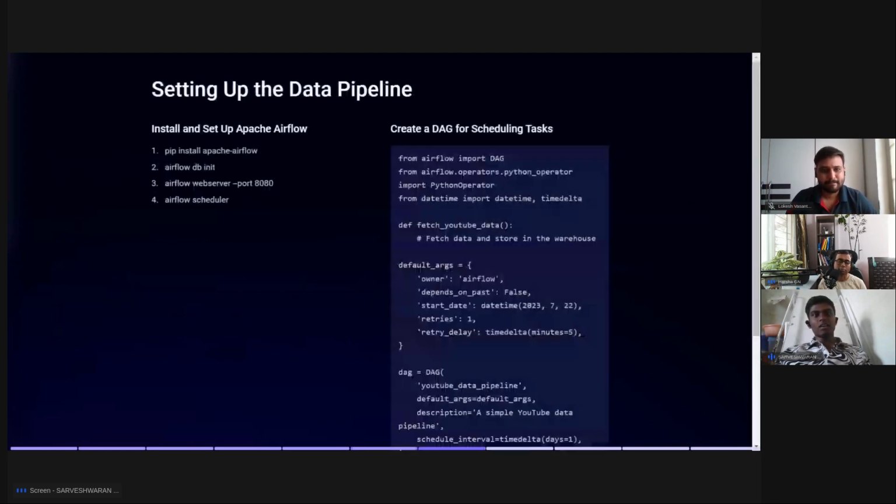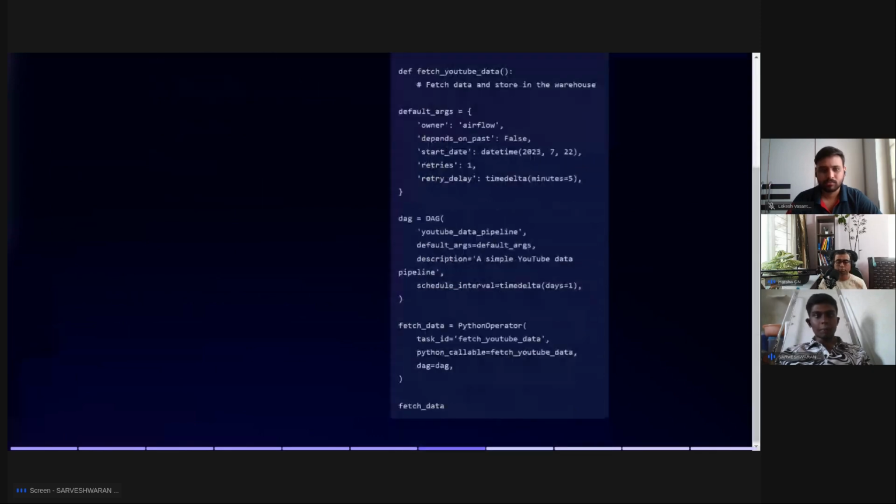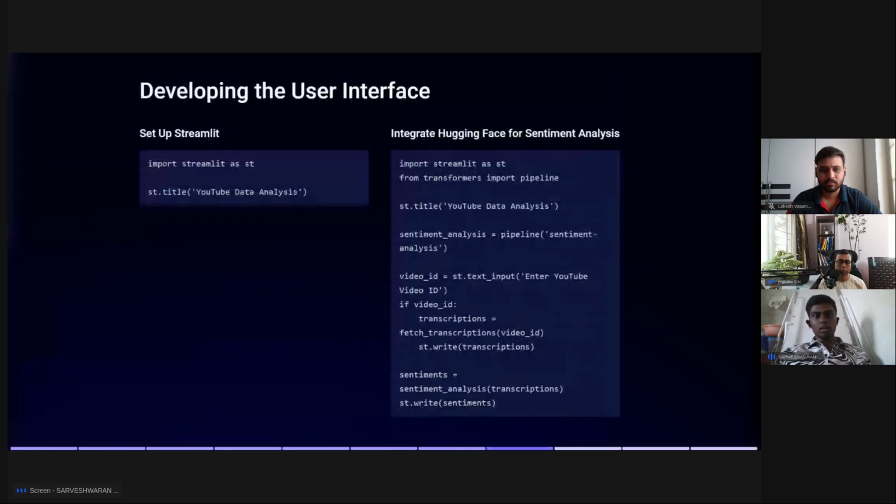So here, the next step after the data extraction is that I have to automate that flow into the data pipeline, and that's why I am choosing Apache Airflow for setting up the data pipeline. This is the example code to create a workflow through Apache Airflow. And the UI must be a user friendly interface.